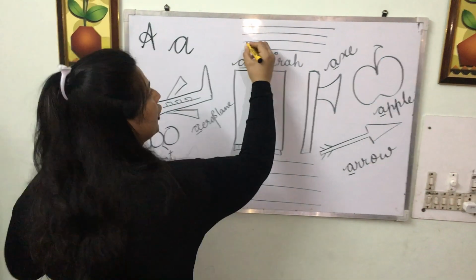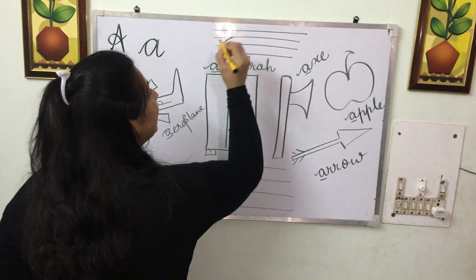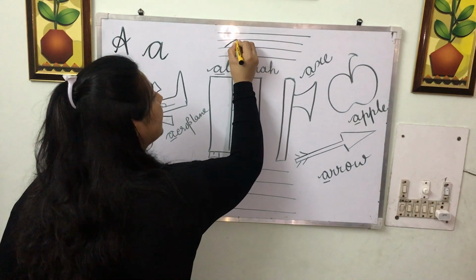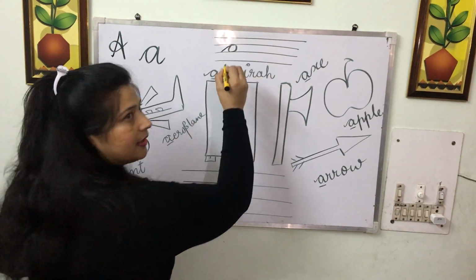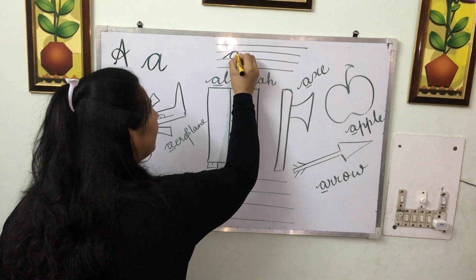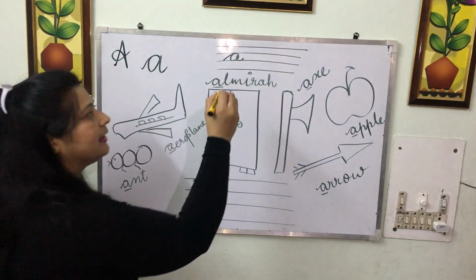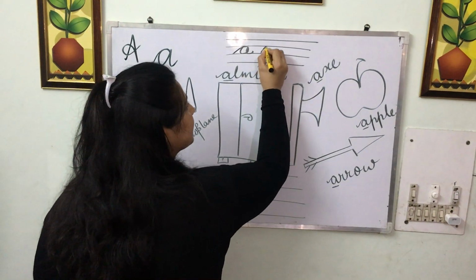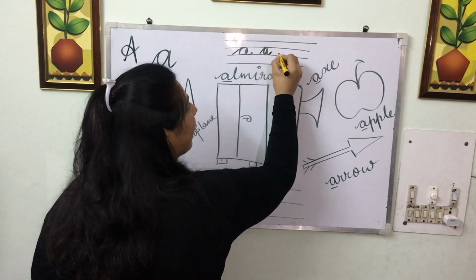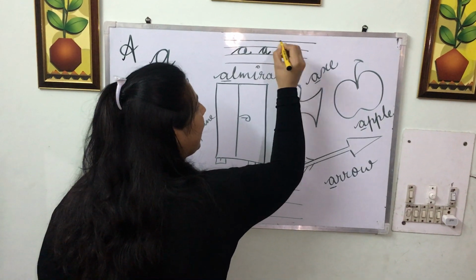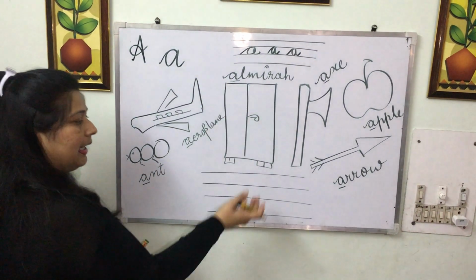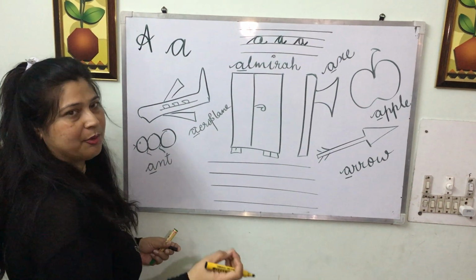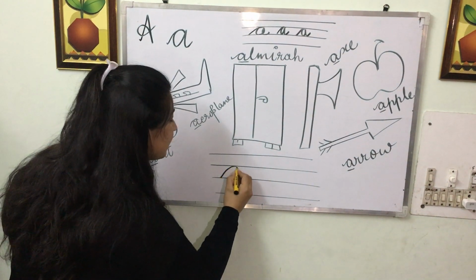First of all, you have to draw a slanting line, and then let's make a circle and again a curve. That comes as an A. Let's rewrite A. A. Let me write a bigger one for you so that you can easily understand the concept.